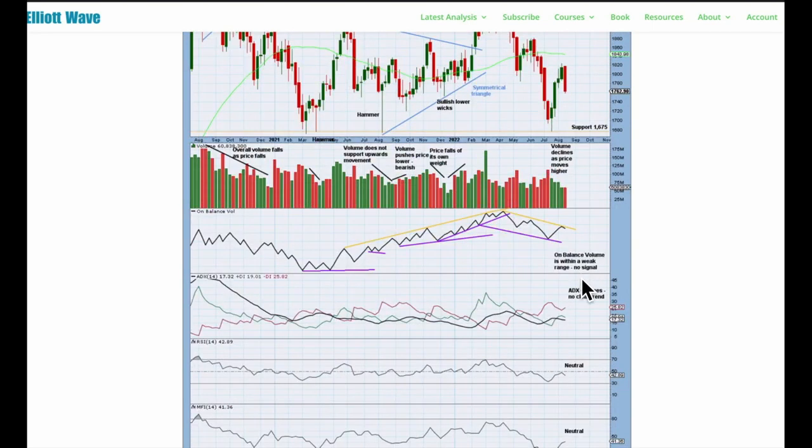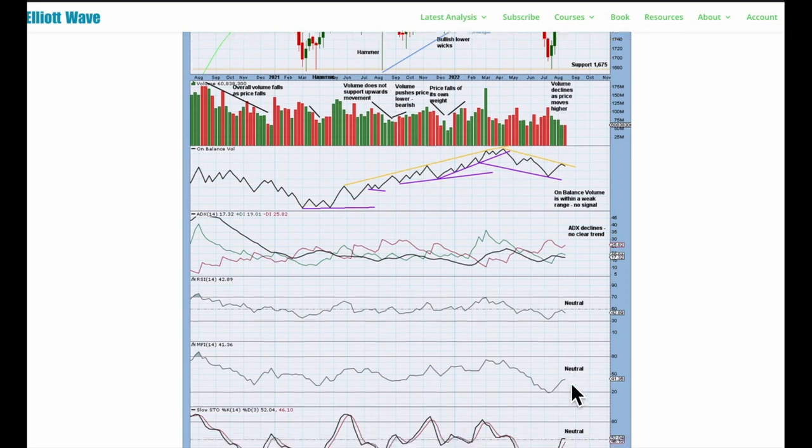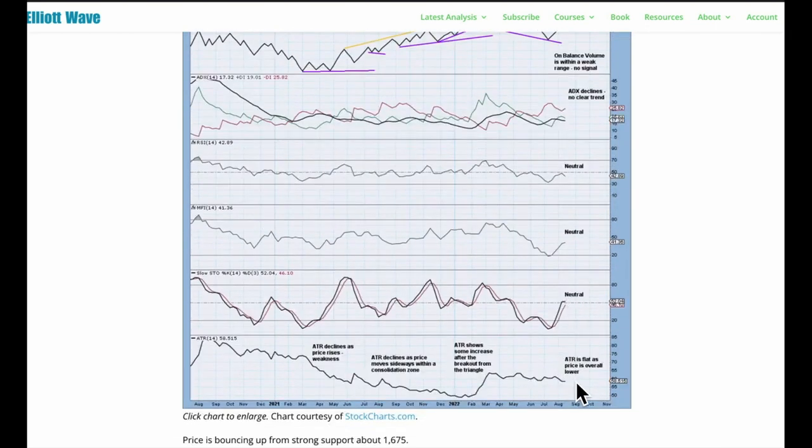On balance, volume has a weak range at the weekly chart level. There's no signal. ADX is declining, indicating no clear trend after just catching up with that previous downward trend. RSI neutral territory, as is money flow index, which just reached oversold at the last low. Stochastics also neutral and ATR flat as prices overall lower.